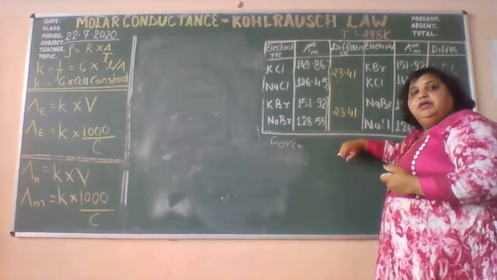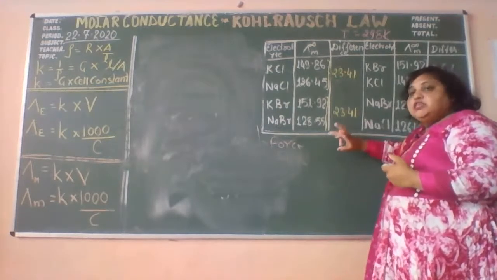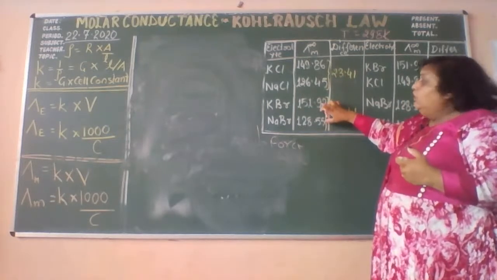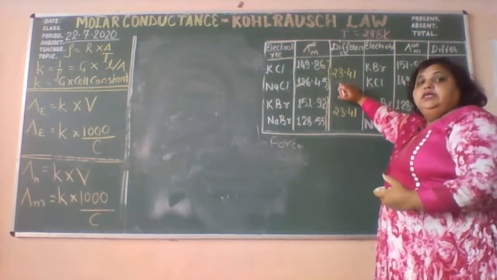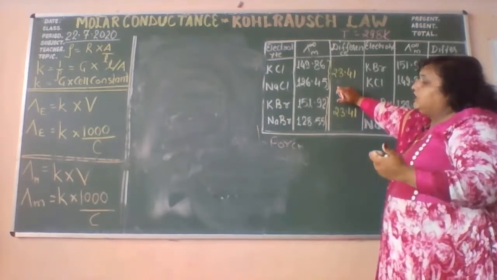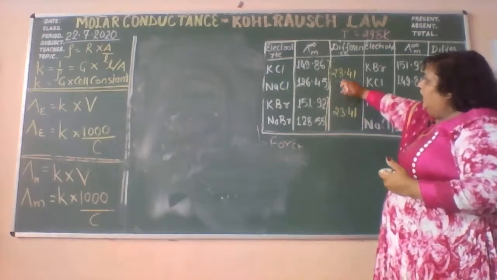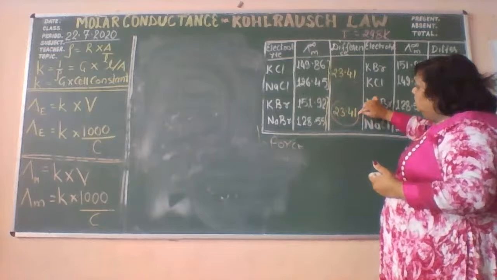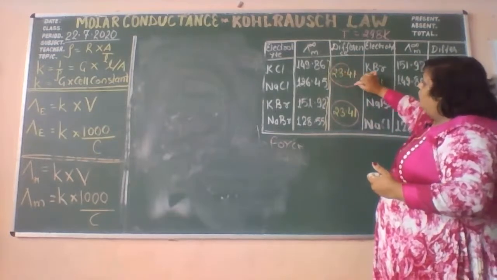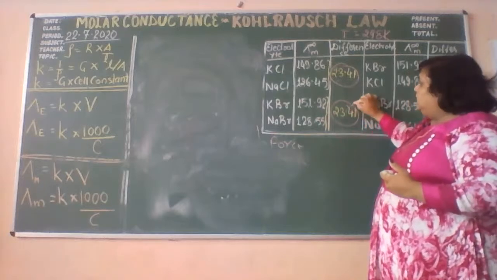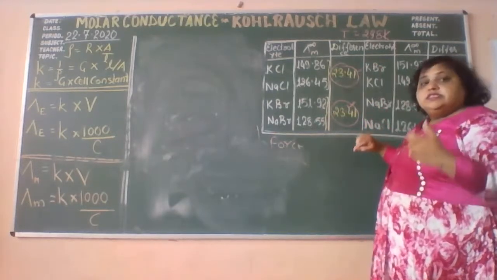Again he performed the same experiment and calculated the molar conductance at infinite dilution. Again he found that the difference in the conductance of KBr and NaBr is 23.41.